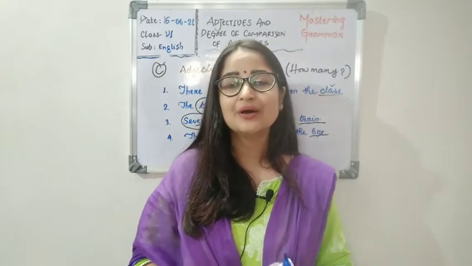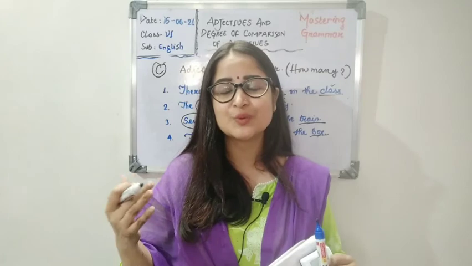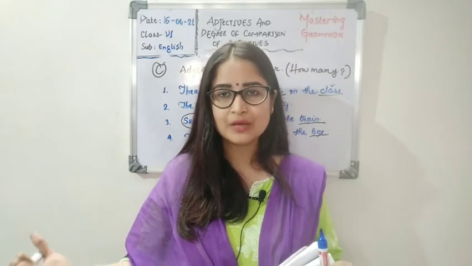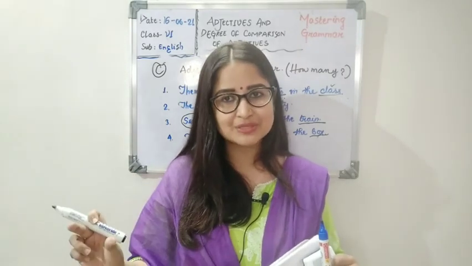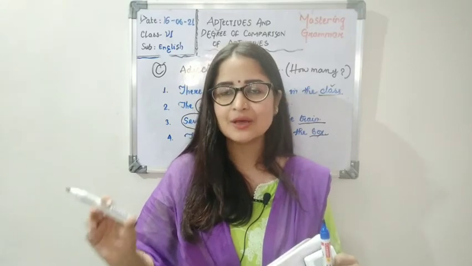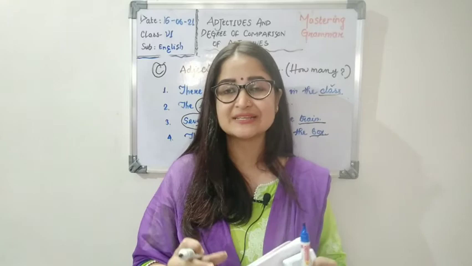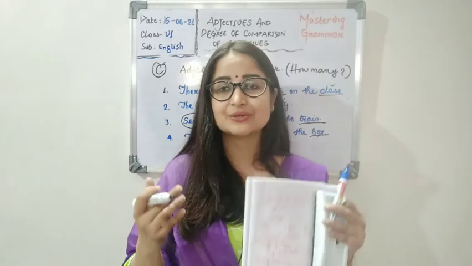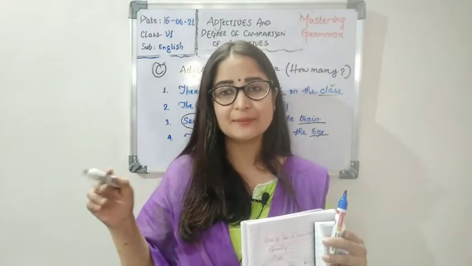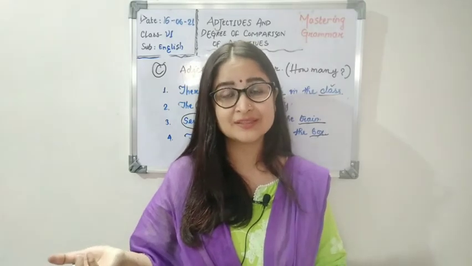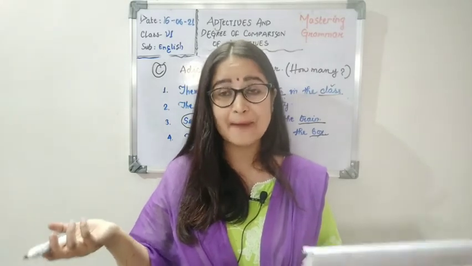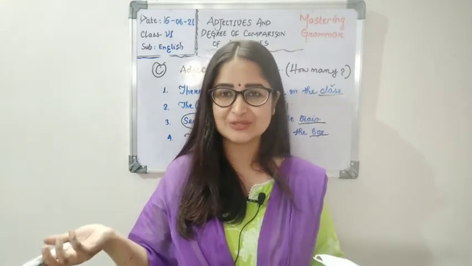right? So like there are 20 chairs in the room. Chairs are countable nouns because we can actually count them. So 20, the word 20 represents adjectives of number. So that's why this word many, M-A-N-Y, we can use it with countable nouns only, and much could be used with uncountable nouns.